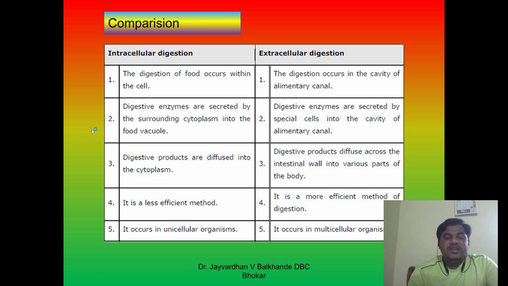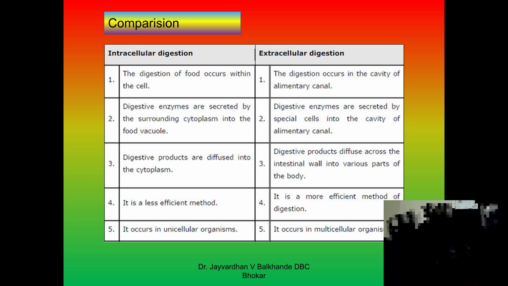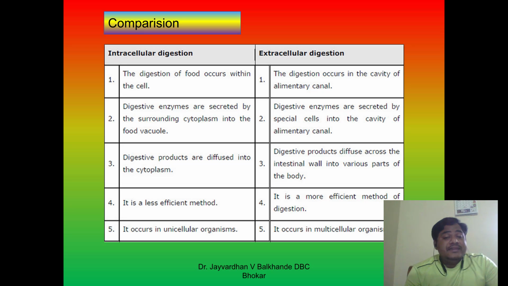Then, whatever enzymes are required for digestion, the digestive enzymes are secreted by the surrounding cytoplasm into the food vacuole in intracellular digestion, and in extracellular digestion the digestive enzymes are secreted by special cells into the cavity of the alimentary canal. Then the digestive products diffuse into the cytoplasm, and in extracellular digestion the digestive products diffuse across the intestinal wall into various parts of the body through the blood.